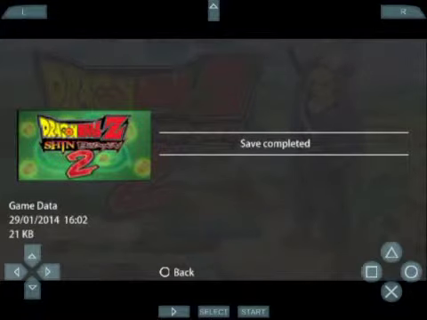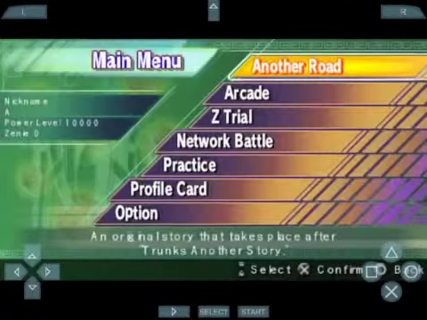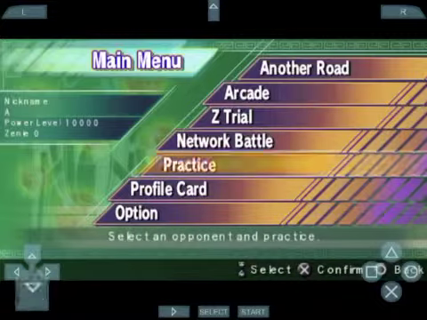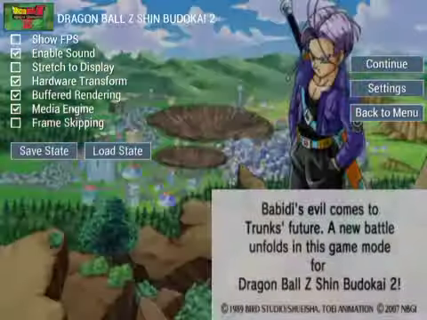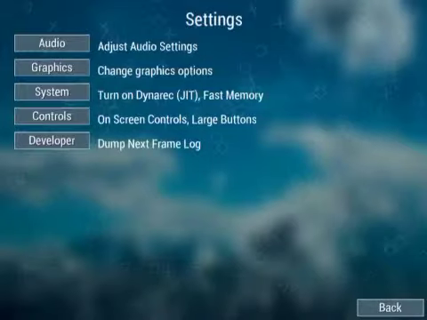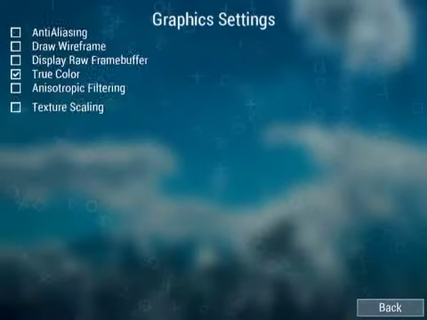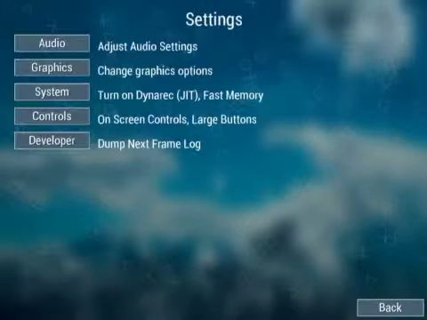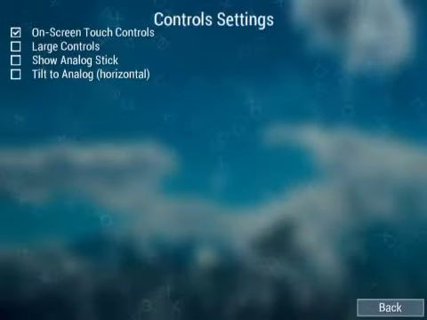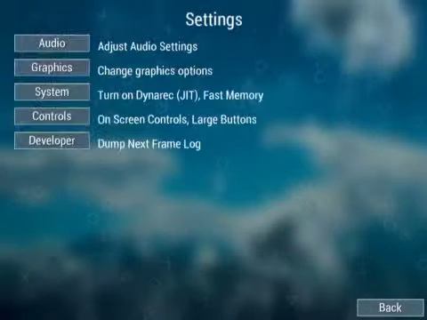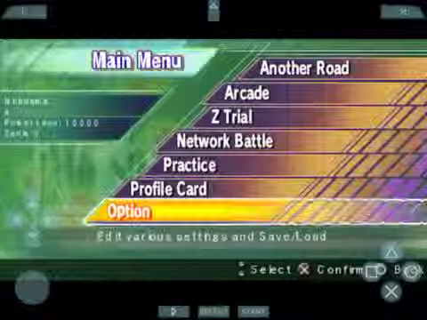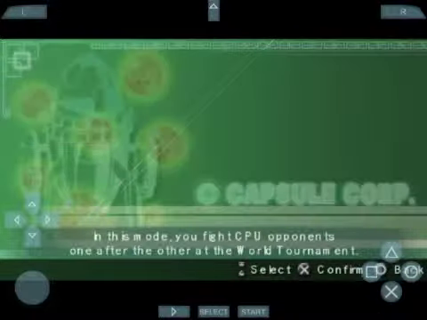You will need the analog, and I just want to quit. How to quit? Go to settings. Go to controls. Show analog stick. Back. Okay, continue. And I'll show you the game.